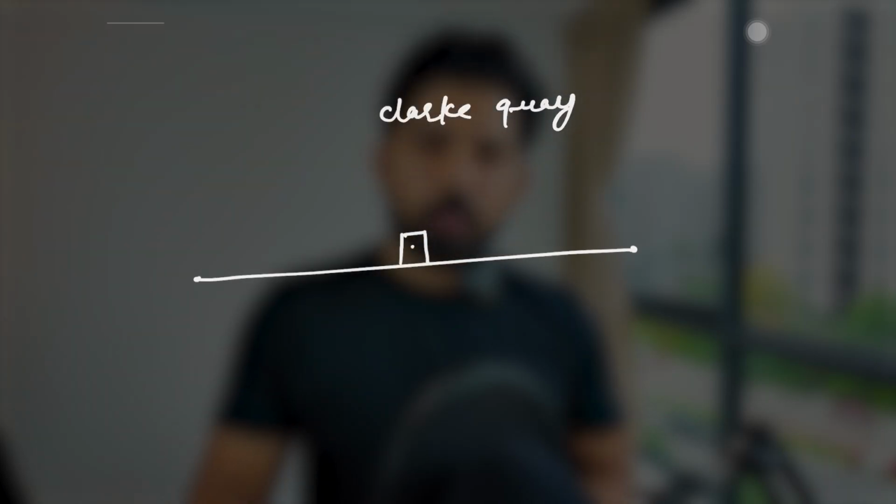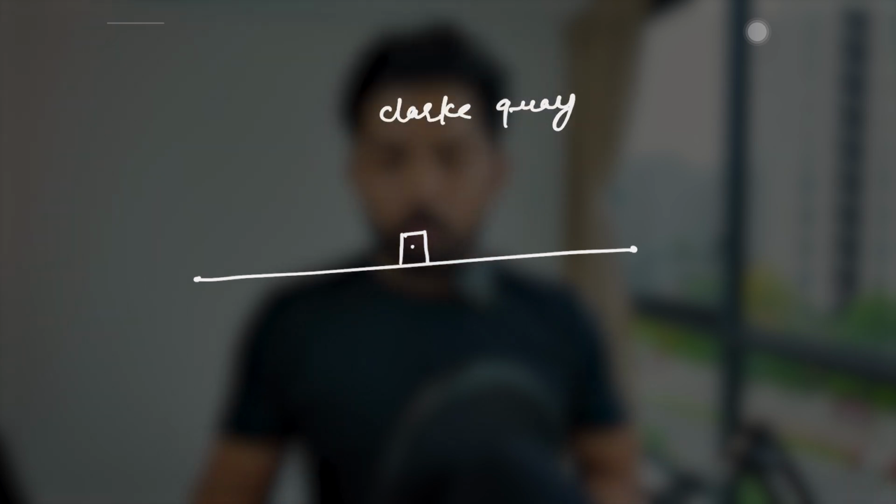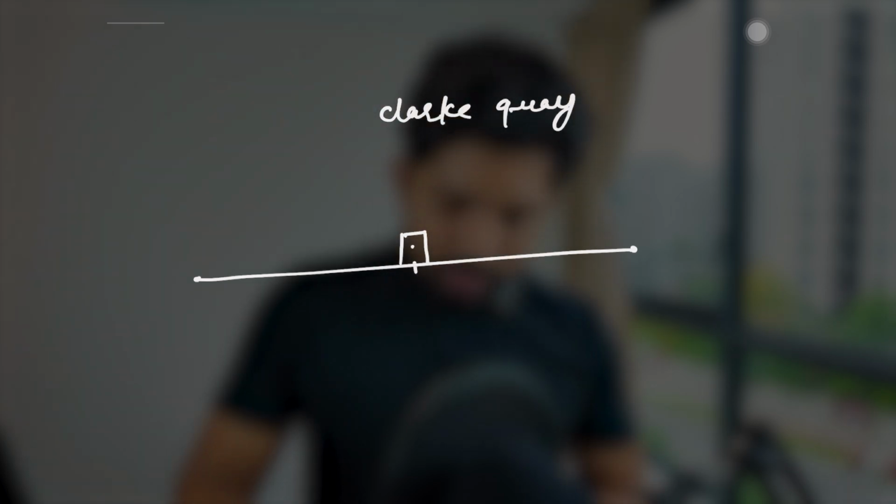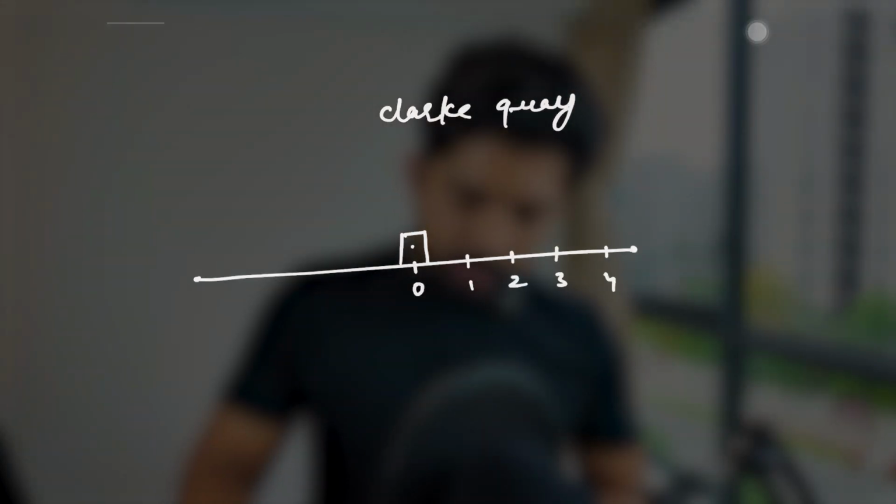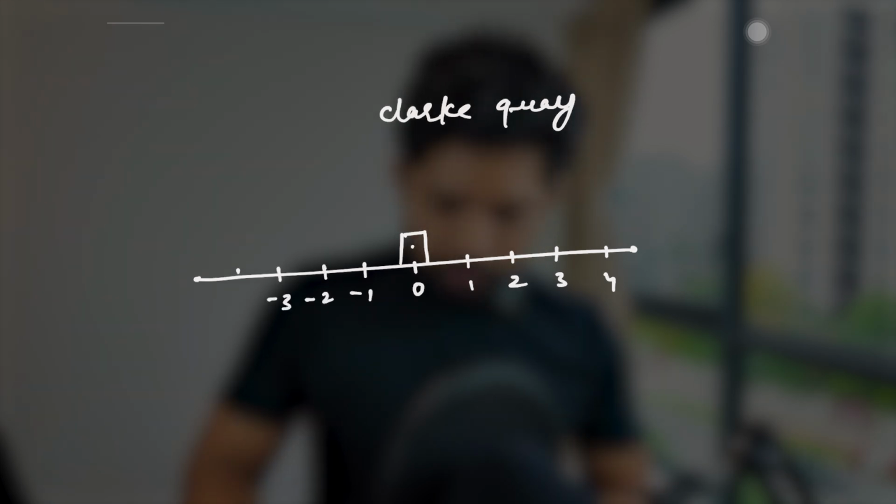So let's draw the random walk on the screen. Let's say you went to a party in Singapore. In Singapore, we have a place named Clarke Quay, and there are a lot of clubs and bars. So let's say you went there and it is on a road kind of. Let's say you entered into a club, right? And here you are enjoying. After like 5 or 6 cans, you want to go back to your home. So let's consider this as point 0. This is 1, 2, 3, and 4. Similarly, -1, -2, -3, and -4.